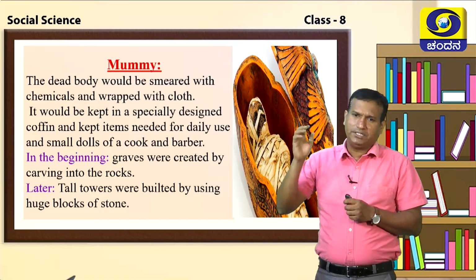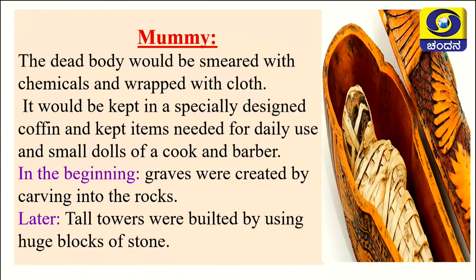During this Egyptian civilization, when the priests or the kings died, their dead body would be smeared with a chemical and wrapped with a cloth. Look at the picture. They are smeared with chemicals and wrapped with cloth. It would be kept in a specially designed coffin. In the beginning, these coffin boxes were carved out of rock. And later on, they were made in different designs.